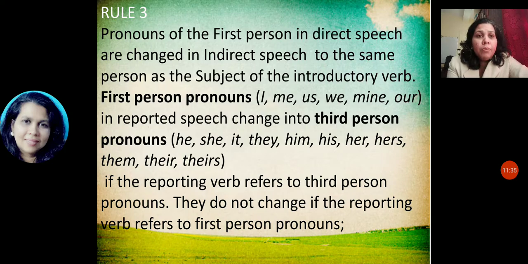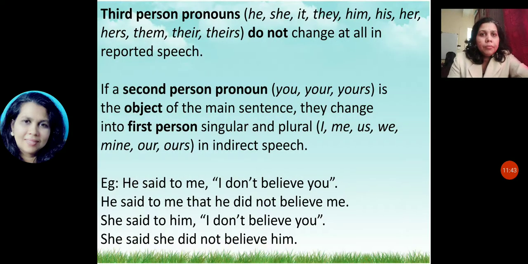If the reporting verb refers to a third person pronoun, they do not change, and if it refers to a first person pronoun, they also do not change. Third person pronouns, that is he, she, it, they, him, his, her, hers, them, theirs, do not change at all in reported speech.